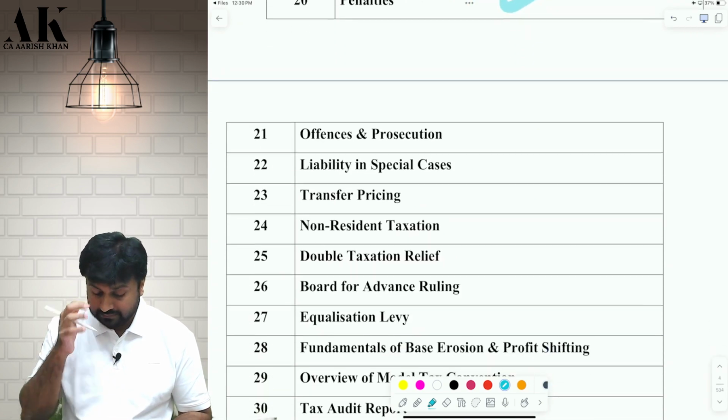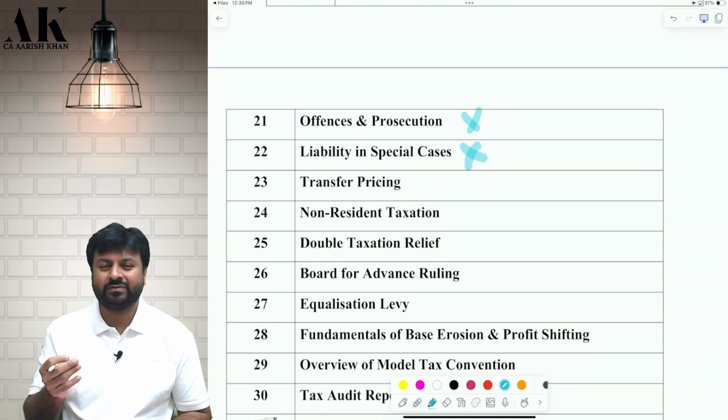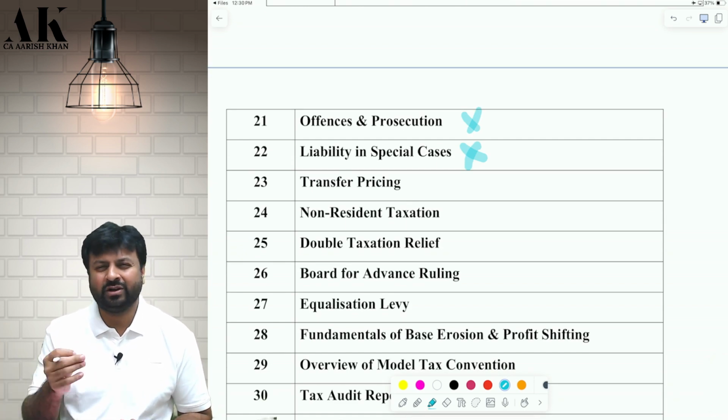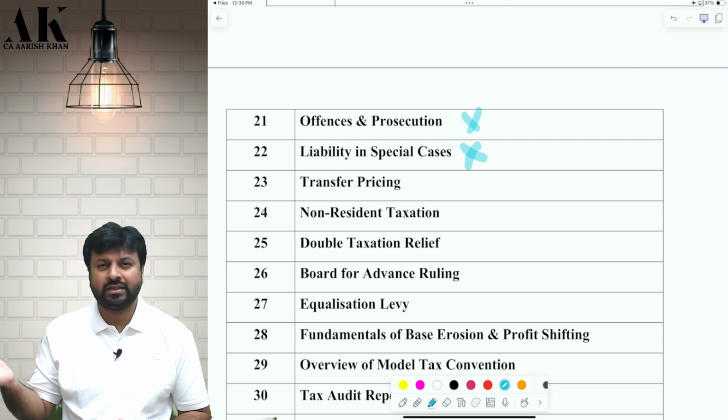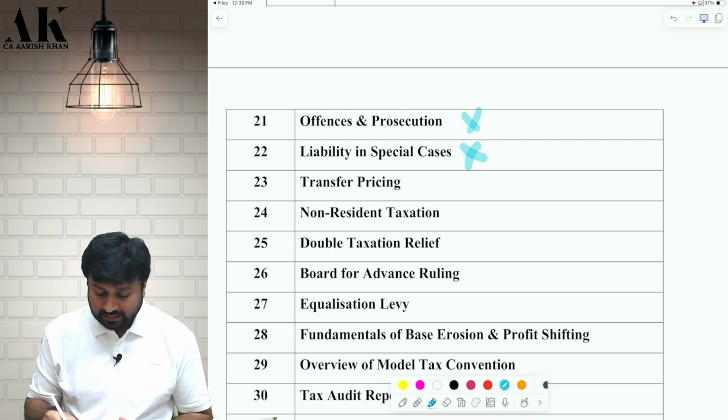You can see, these two topics are just one-page topics. You can go and see, just 1 or 2 pages of theory. They are not very important for the exam. I have put them here just because they are there in the study material. I am going to cover this.